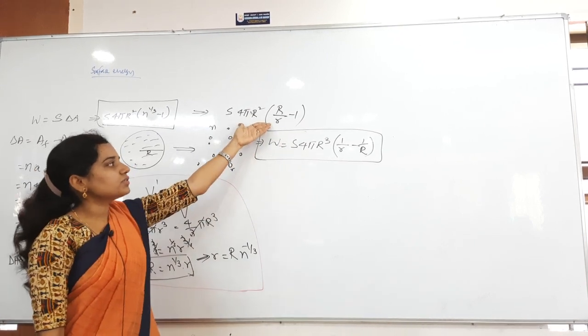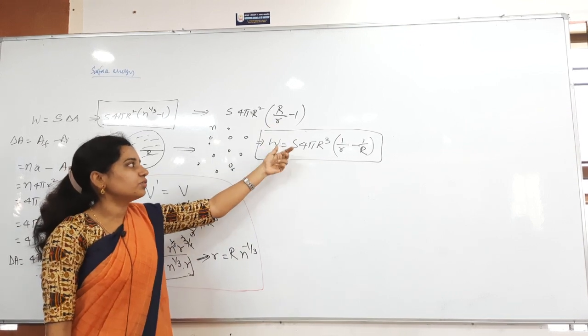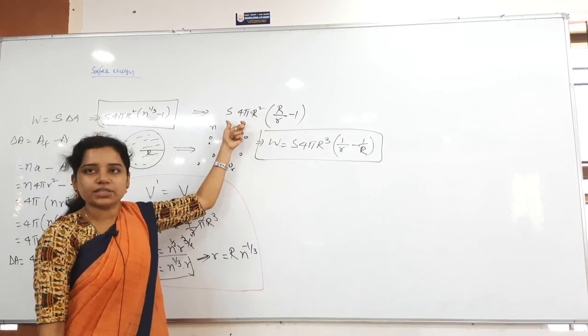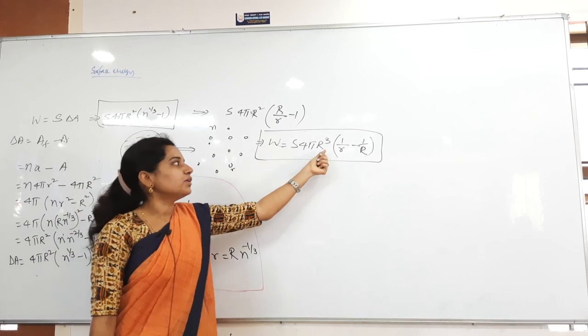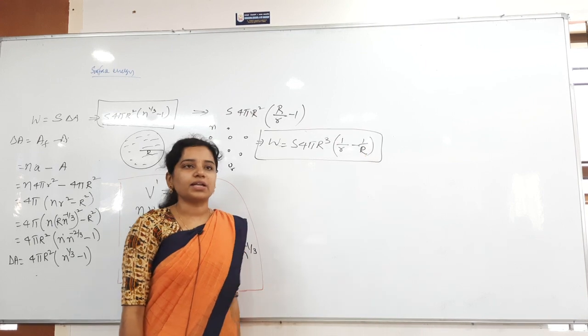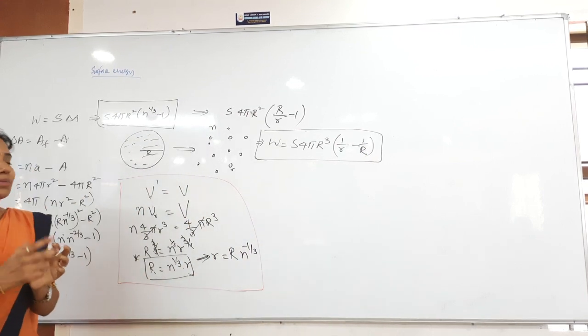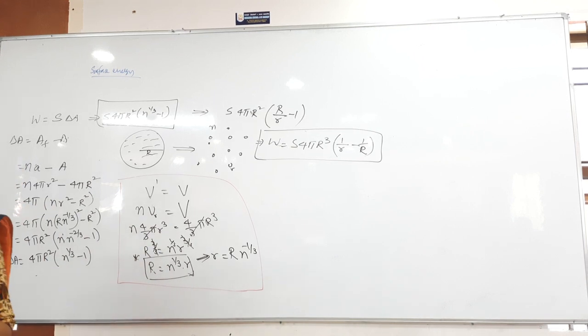So this one is also correct, but if you want to get it in terms of R, I can take R also outside, then 4 pi R cube into 1 by small r, and you will get 1 by capital R. Clear? That is about the problem. You have to remember that properly: work done in forming the number of droplets. Clear? For that, an extension problem.